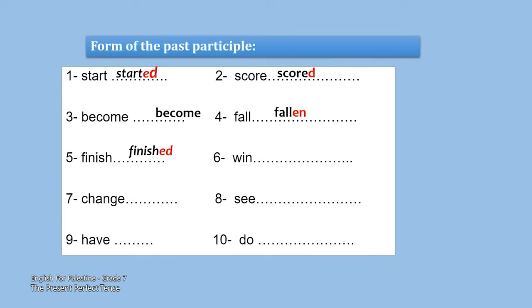What about this one? Win. Good. The past participle is won, like number 1. Don't say won, say won. So win, the past participle is won. Change. What about the change? Yes, we add d. Changed. See, what do you think? Good. The past participle is seen. Number 9, we have, the past participle is had. And the last one, do, the past participle is done.